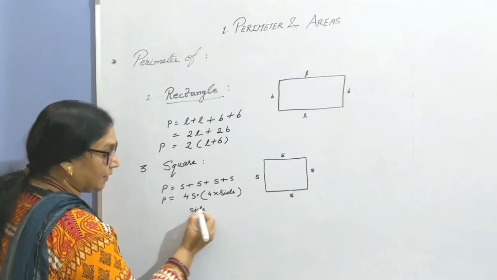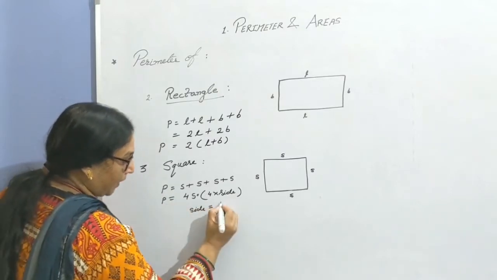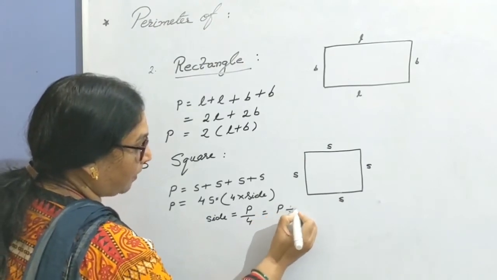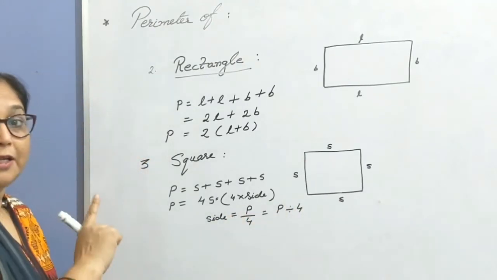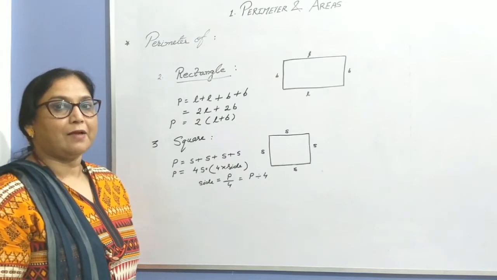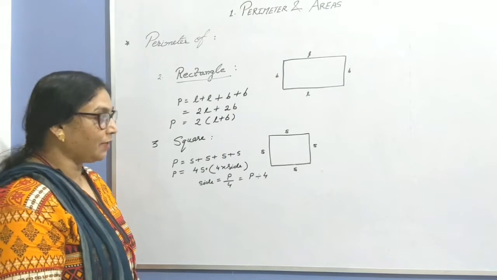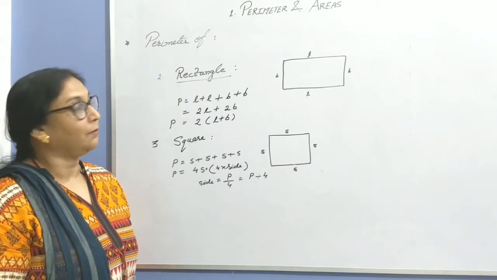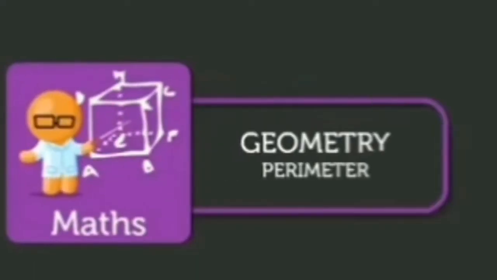Children, how will you find each side of a square? Perimeter by 4. Divide the given perimeter by 4 to get the length of each side of a square. Children, let's have a quick recap of what you have learned and then move on to exercise 1A based on perimeter of the plane figures.